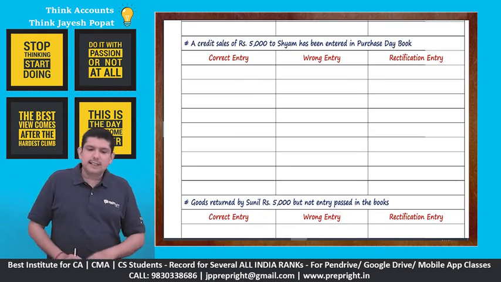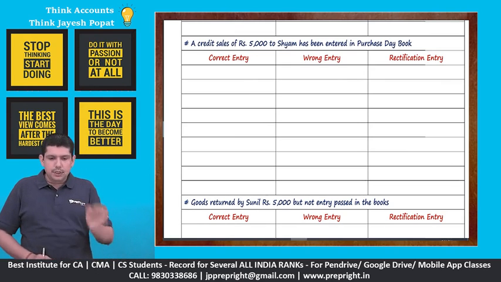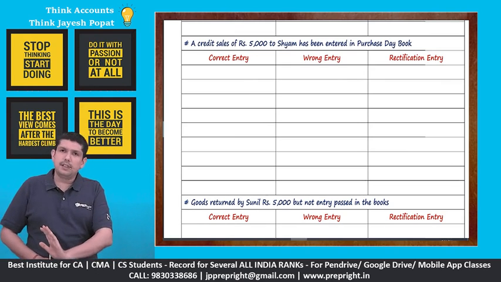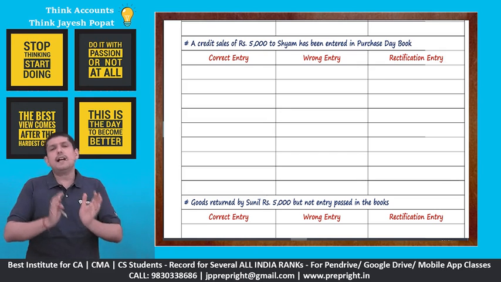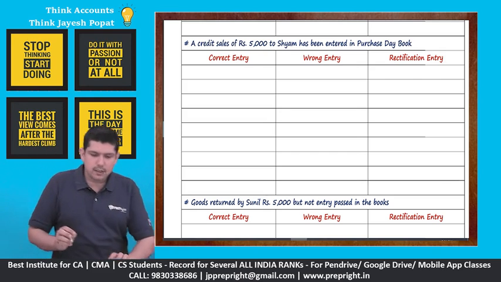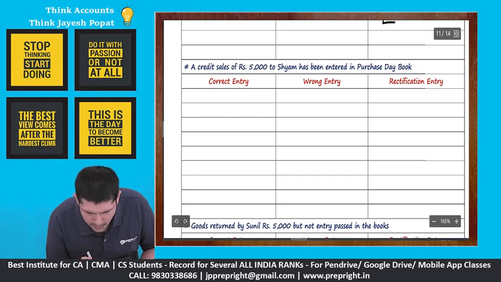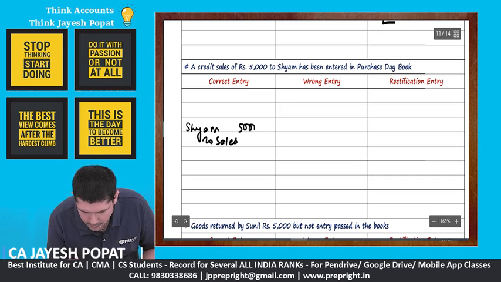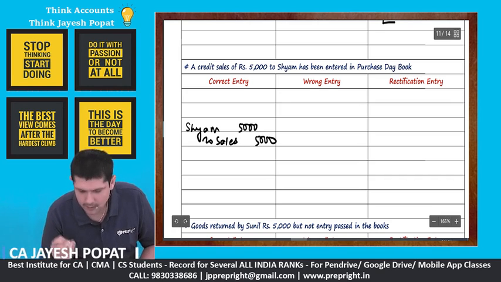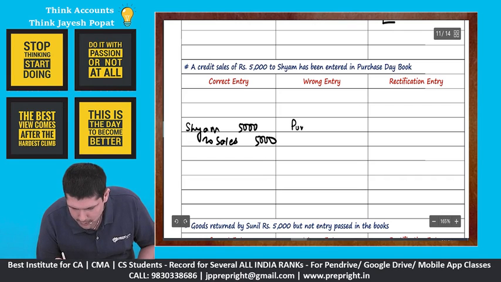Next, a credit sale of rupees 5,000 to Shyam has been entered in the purchase day book. So a sale has been treated as purchase. So if it's a sale, the correct entry should have been Shyam to sales. The wrong entry which has been made is purchase to Shyam. Very easy to rectify.